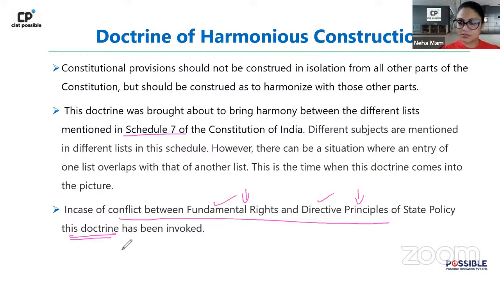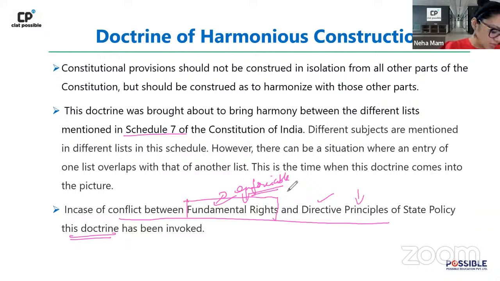First you try the harmonious construction, but let's say you do not succeed in the harmonious construction, then which is going to be there? Quickly tell me. It is going to be the fundamental rights which are going to prevail, because this is that part of the principle which is enforceable. Theek hai, baaki toh enforceable nahi hai, right? Okay.